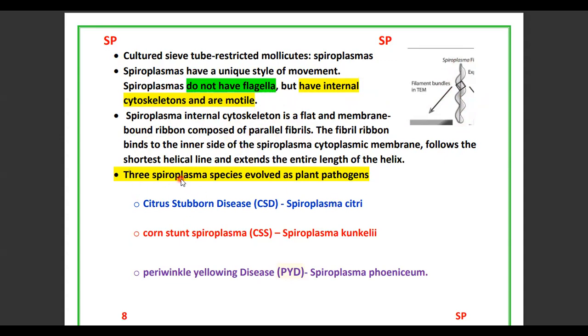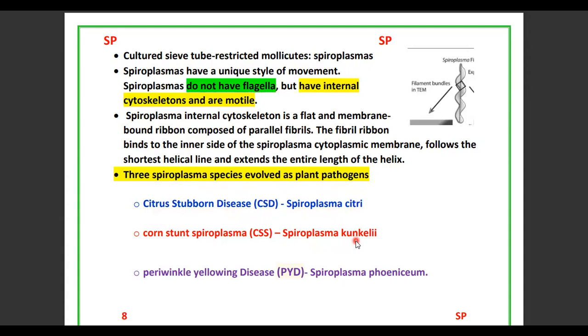So among these spiroplasmas, only 3 are plant pathogens. One is Spiroplasma citri. It causes citrus stubborn disease, CSD. Citrus stubborn disease is caused by Spiroplasma citri.